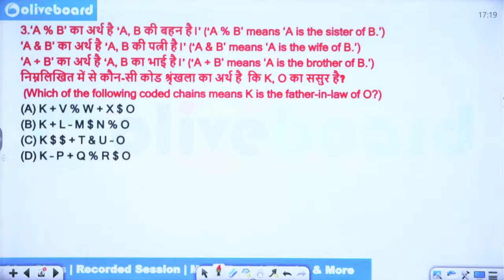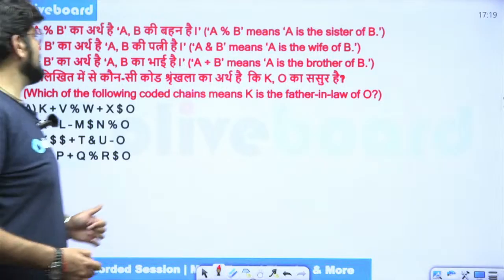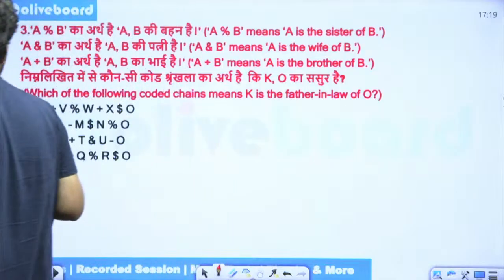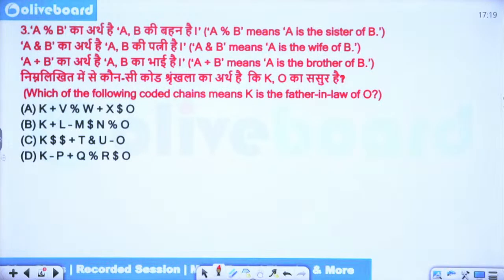K is the father-in-law of O. So K cannot be a woman, right? I think this question is incomplete. Now let's do the next one.